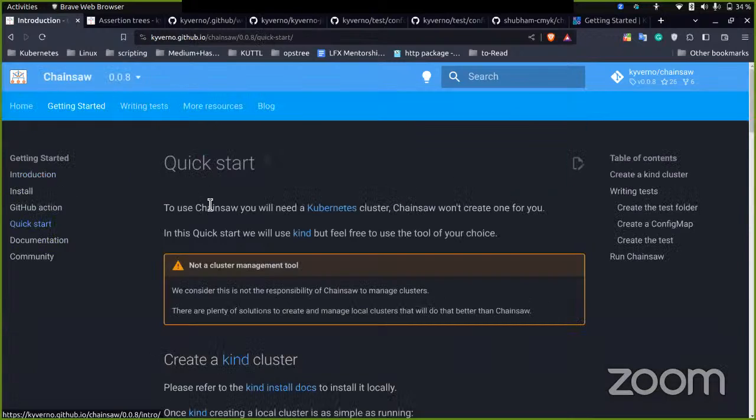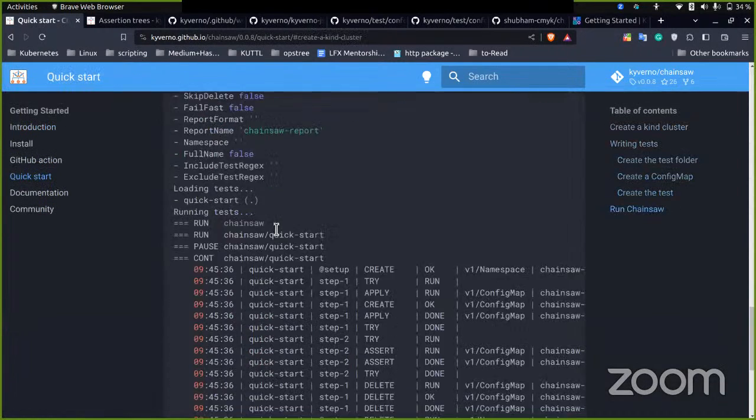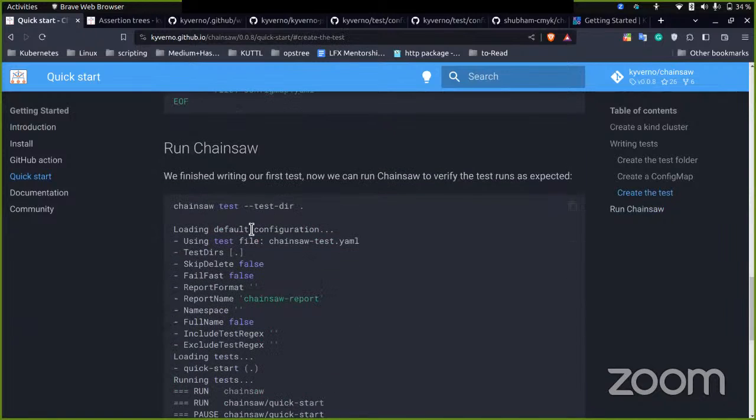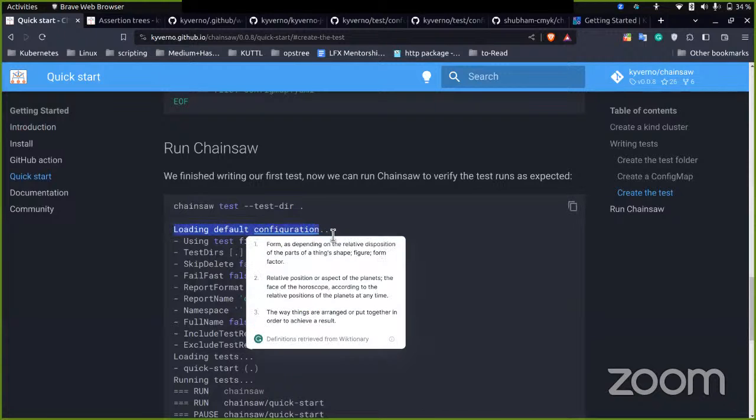Okay, let's go over the quick start. It's simply running a test and giving the location of the test directory, where your tests are. And we can provide a default configuration that we want to use, but we have not provided any configuration.